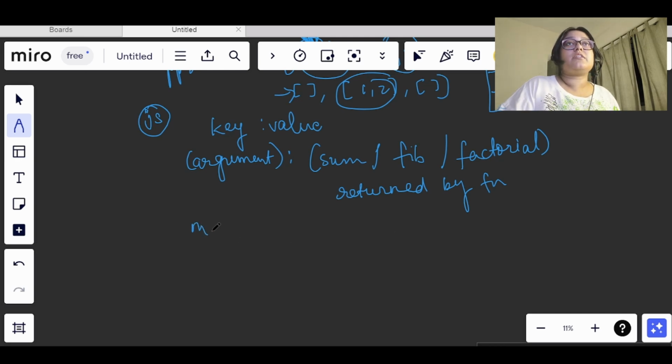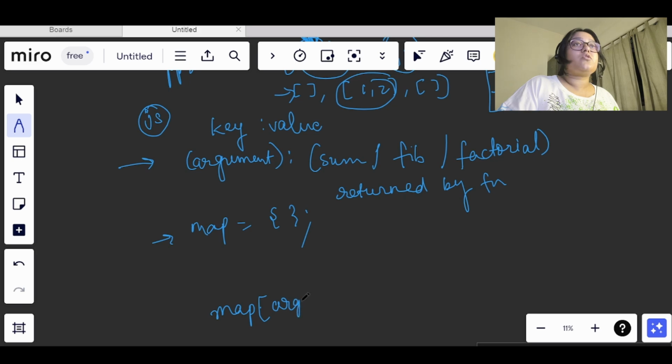Okay, so the first task we have here is to declare an object. So let's name it map, and this is how we will declare an object. This is done. Now we will be getting the arguments one by one, right? The function will be called once, then again, and then again. So there will not be a loop kind of thing here. We simply have to add whatever argument is passed to our map, right?